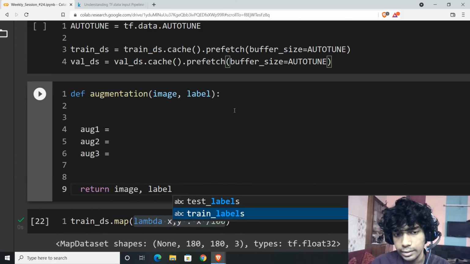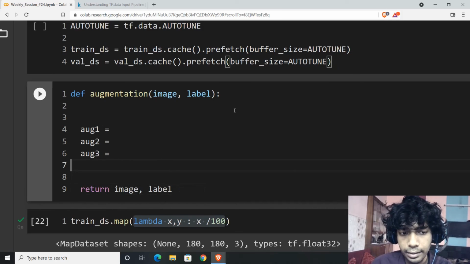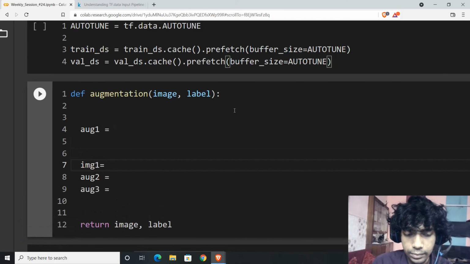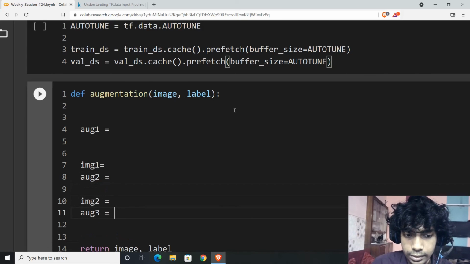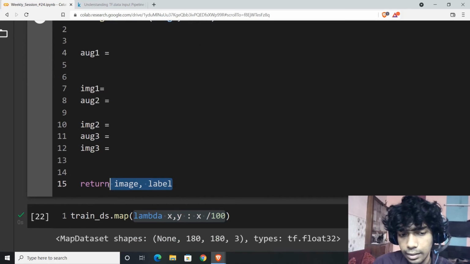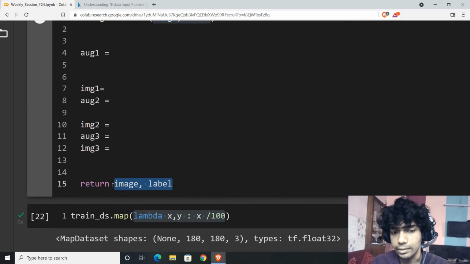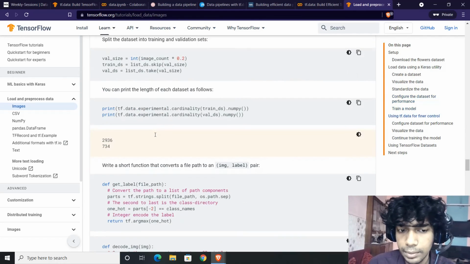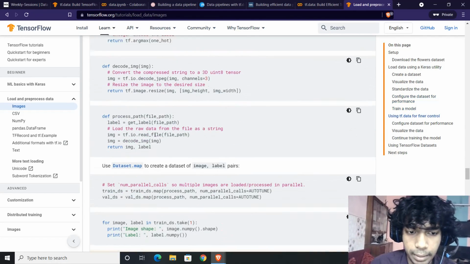Or let's say you are trying to generate multiple images out of it. So now you generated image 1 equal to this, image 2 equal to this, image 3 equal to this, and with the help of these multiple labels, now you want to expand your dataset. So that is also something you can do. These are some of the multiple uses for mapping.